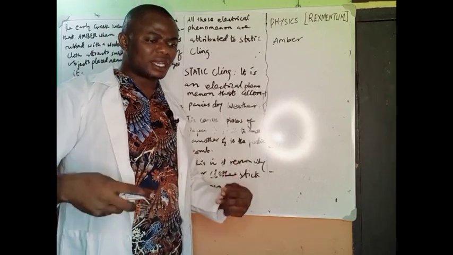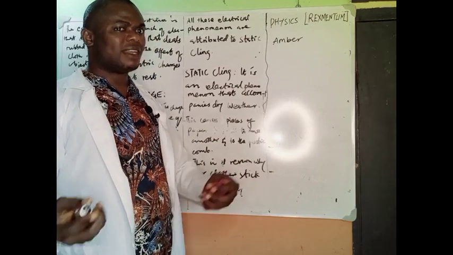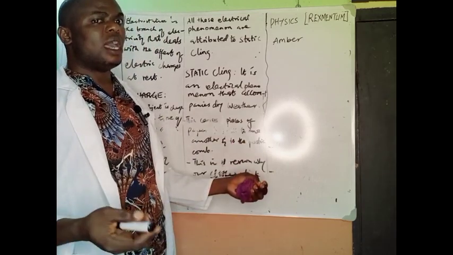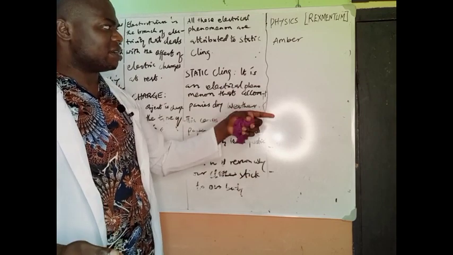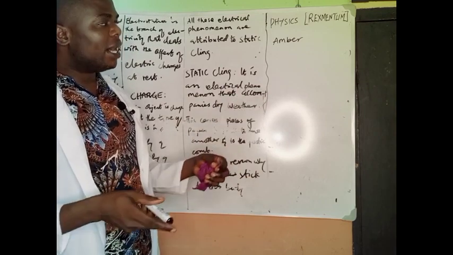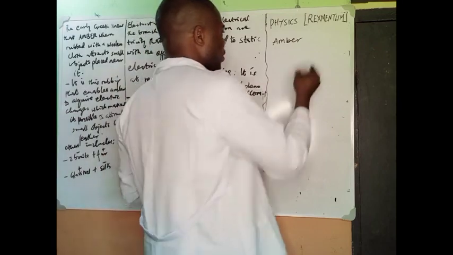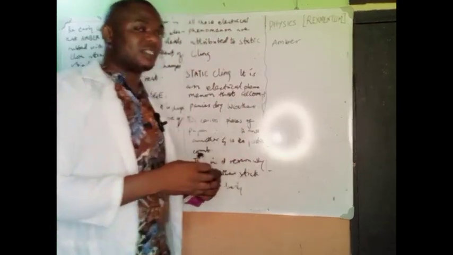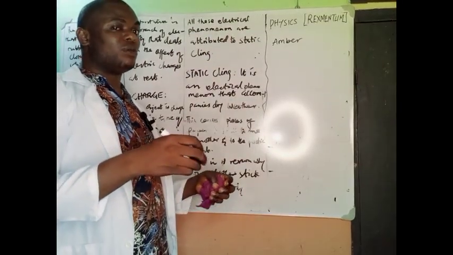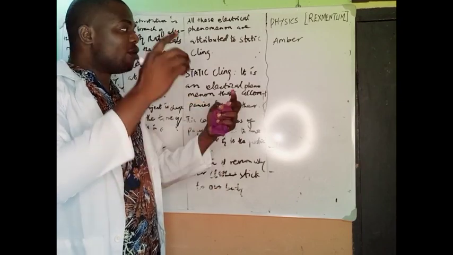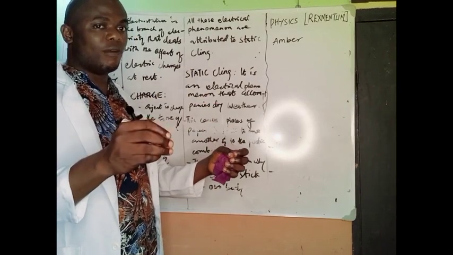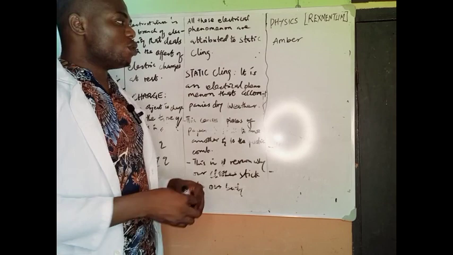Amber can attract tiny pieces such as feathers after it has been rubbed with other bodies. Remember, under normal circumstances amber cannot attract anything except if it is being rubbed. So that rubbing is a way of electrifying it.